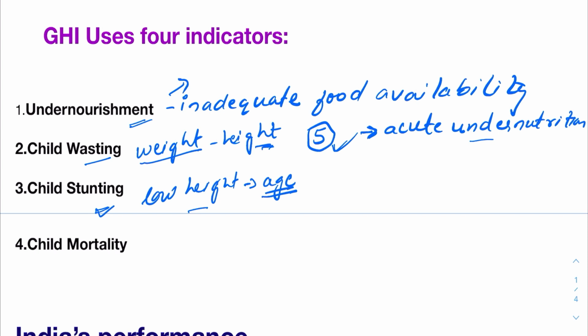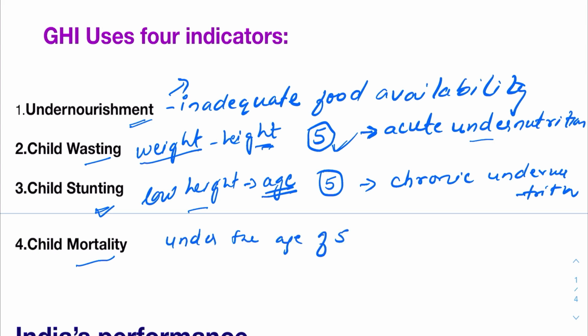In this also, children under the age of 5 years are taken into consideration and it reflects chronic undernutrition. And the last indicator is child mortality. It reflects both inadequate nutrition and unhealthy environment, calculated by the mortality rate of children under the age of 5. So GHI mainly uses indicators concerning children.